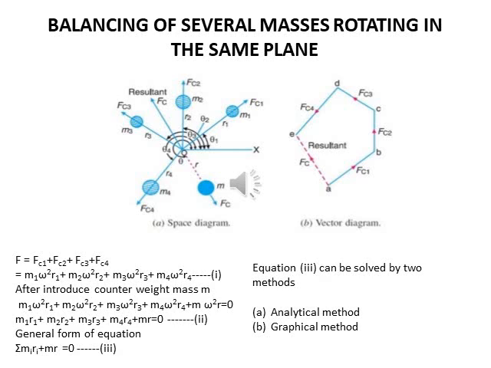That means we get the new equation m1r1 plus m2r2 plus m3r3 plus m4r4 plus mr equal to 0, which is denoted by the second equation, whose general form is summation of miri plus mr equal to 0. Now this equation can be solved by two methods. First is the analytical method and second is the graphical method.